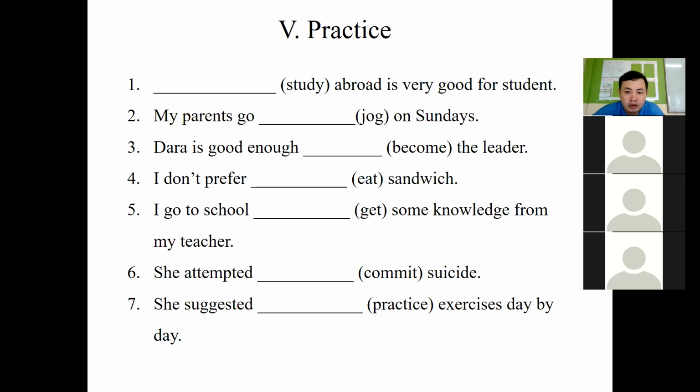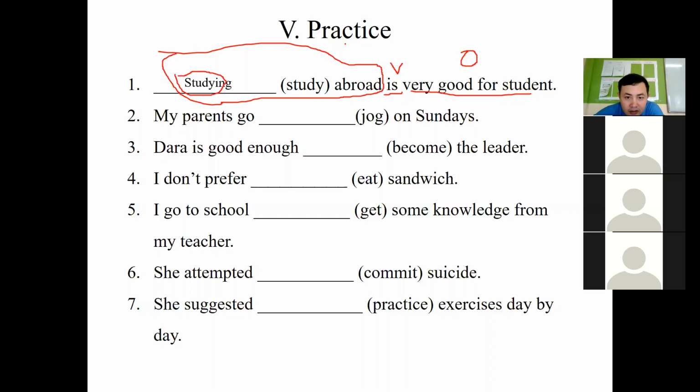Studying abroad is very good for students. The answer is studying, right? Good. So why do you use studying here? Because what? It's very good. Remember, here is the verb, and very good for students is the object. So studying abroad is what, Chita?